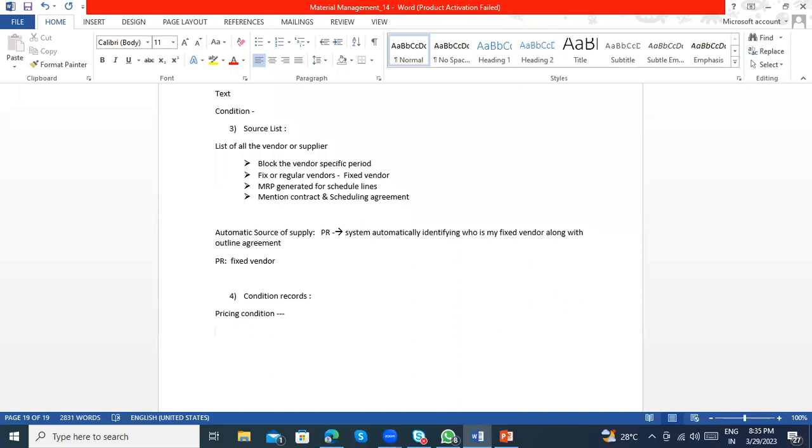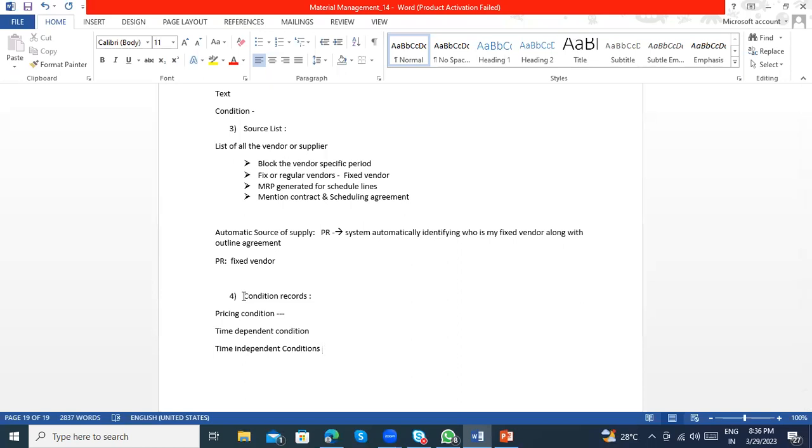There are time-independent and time-dependent conditions. Does anyone know about time-dependent conditions? Basically, if I'm creating a condition record for a specific time period, that is time dependent.